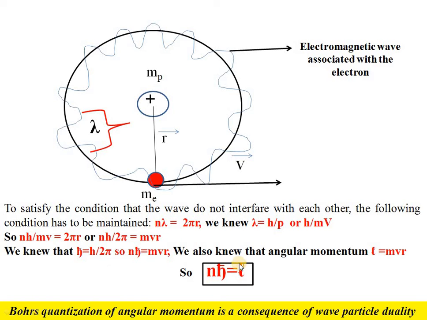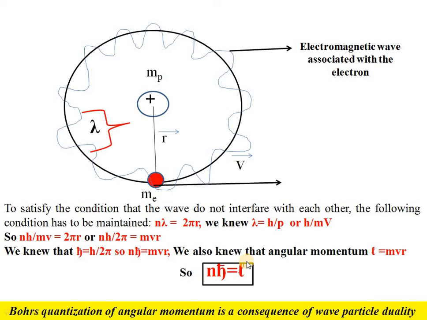This is nothing else but the quantization of angular momentum, which was proposed by Niels Bohr. But at that time Niels Bohr gave that equation empirically, and we can see that the theory of wave particle duality automatically derives this equation for us.